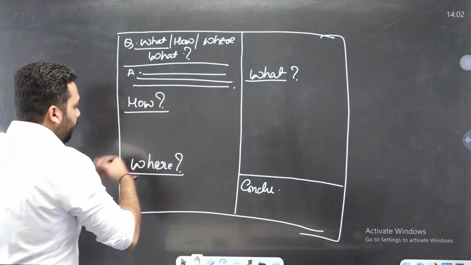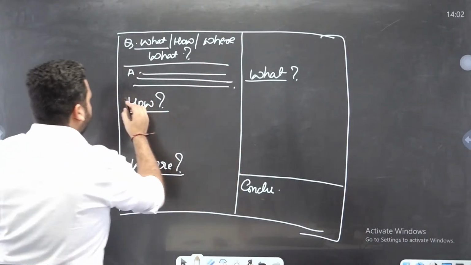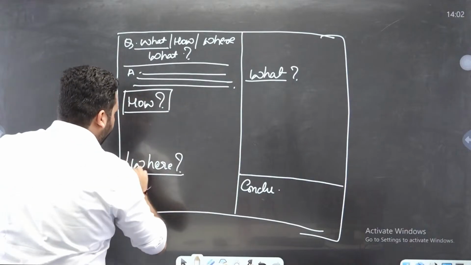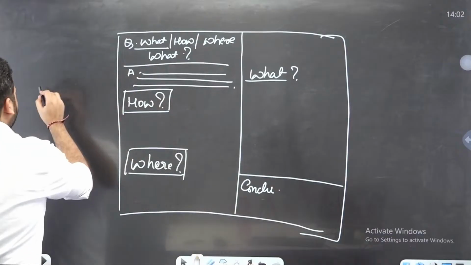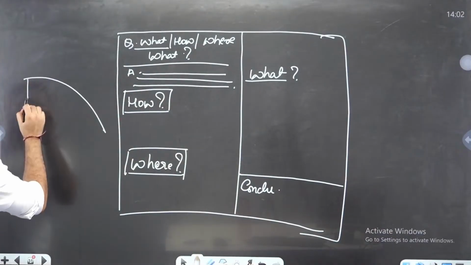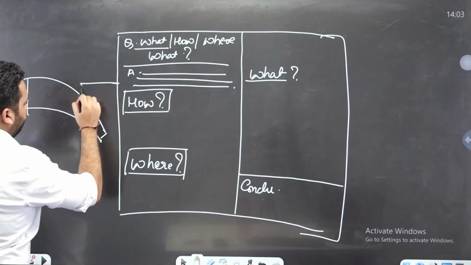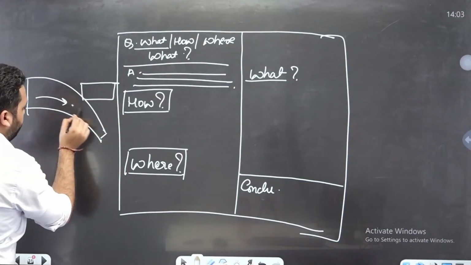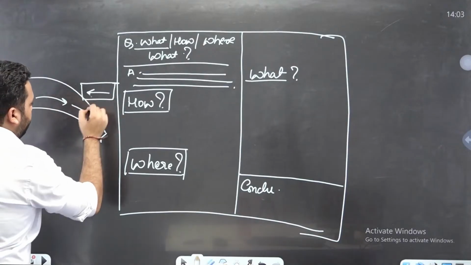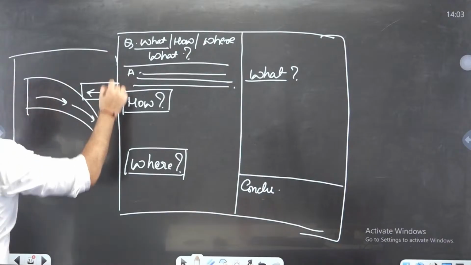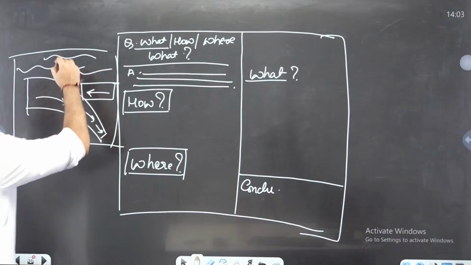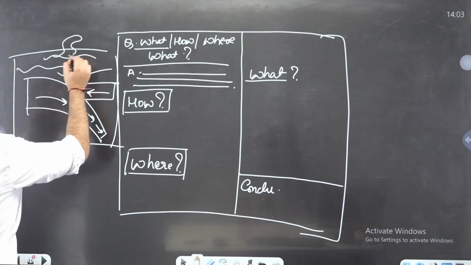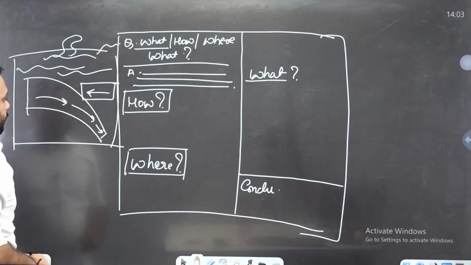Okay. And when the tsunami is going to come, the question is how and where. The first thing which should come to my mind is the diagram of a subduction zone. Okay, the subduction zone. Then I can show a tsunami wave like this, and I can show the coast like this.